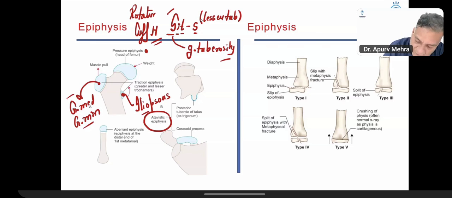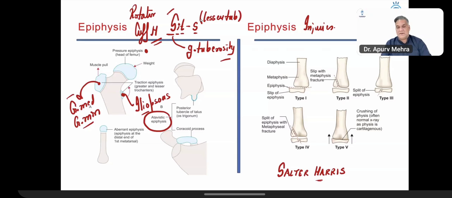All right. Epiphyseal injuries. They are classified by, what is the name here? S. Tell me the full form of this classification. Salter-Harris classification for epiphyseal injuries in children. Because after skeletal maturity, epiphyseal injuries can't occur.